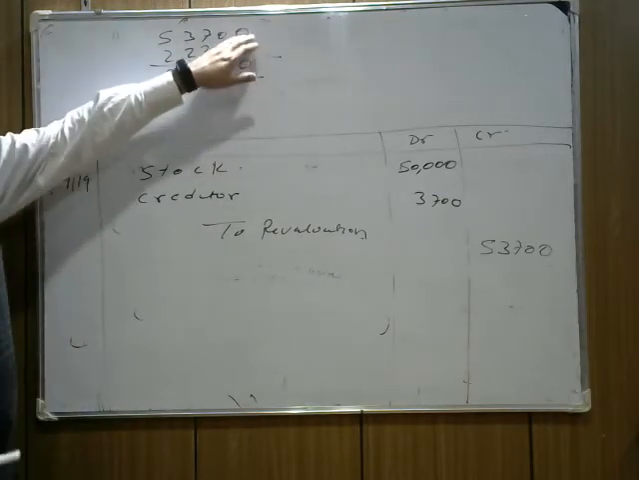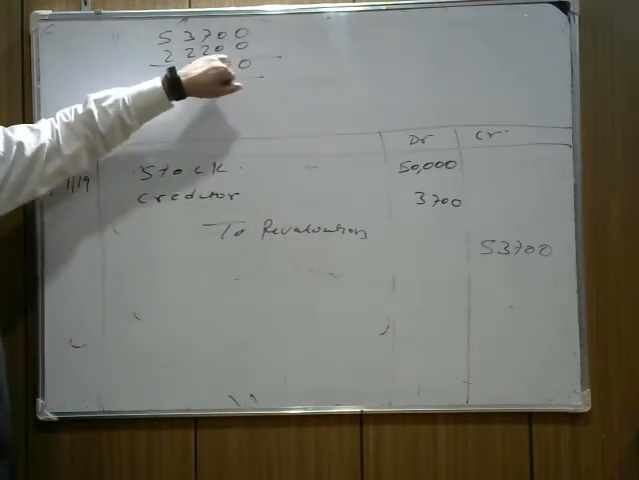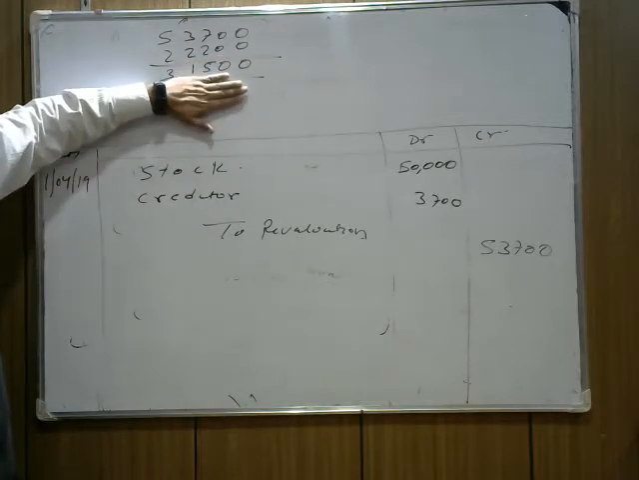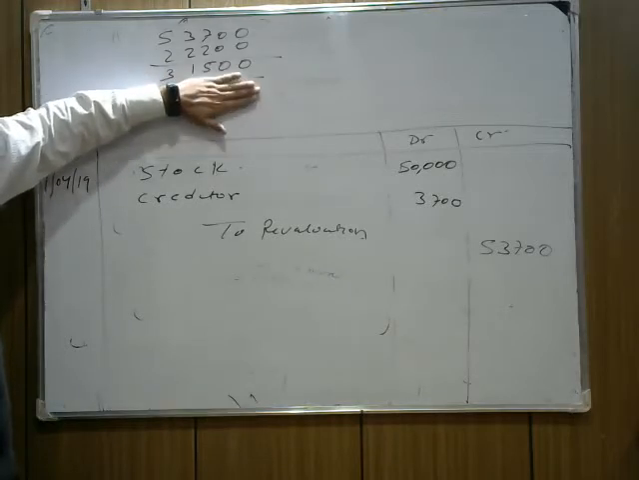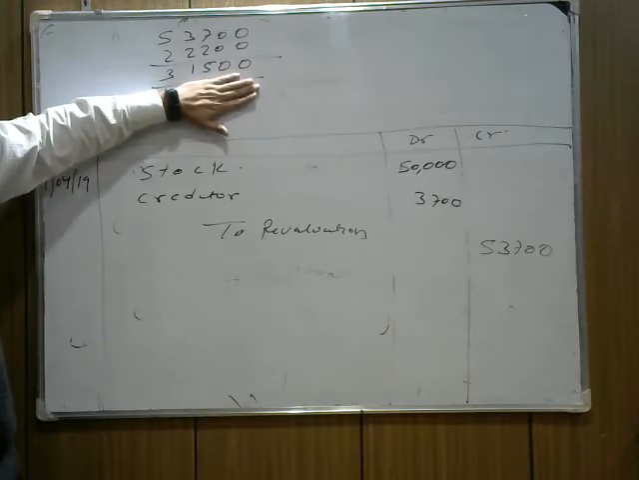How did it come? 53,700 is the income for us. Revaluation account is credited. And 22,200 is the expense for us. Revaluation account is debited. So what's the balance there? 31,500 is a credit balance, a profit balance for us, because the credit side is more by 31,500. It's the income for us.